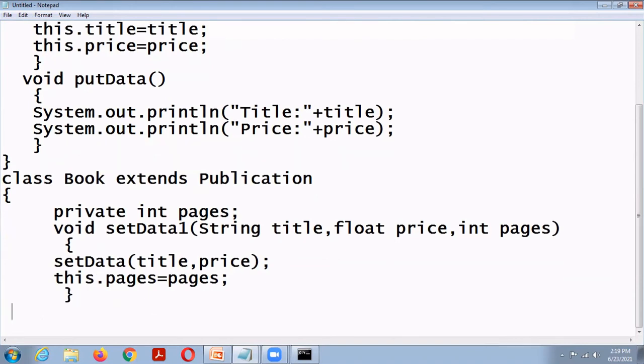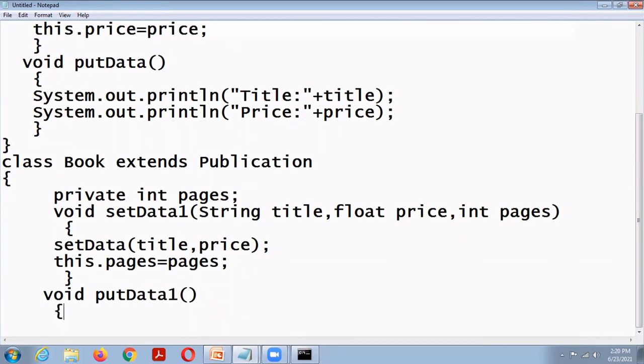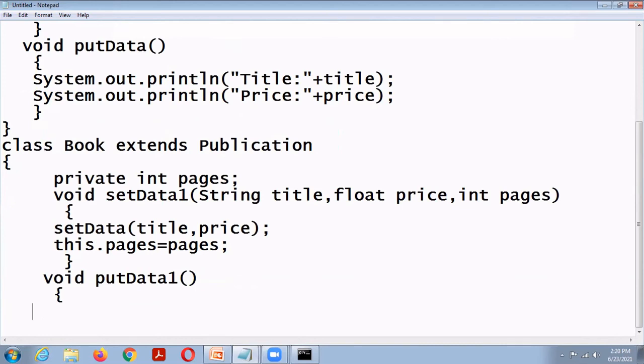Then void putData1. Void putData1. So first we have to display title and price. So I call the putData method.